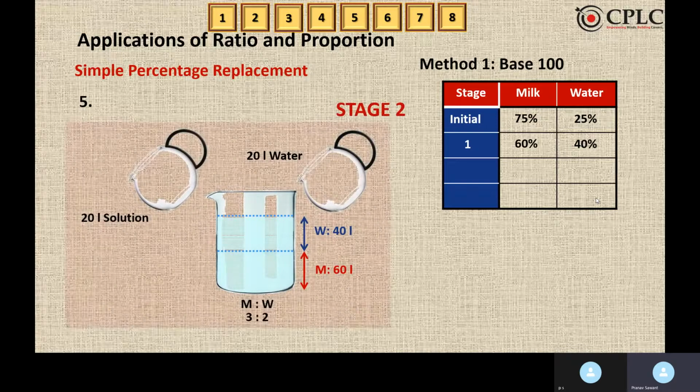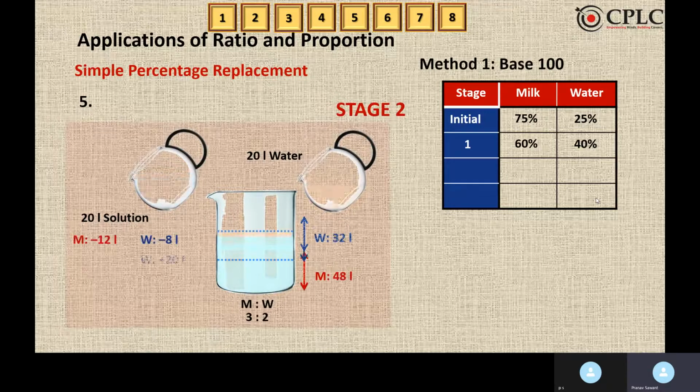Now again, I'll remove 20 liters of solution in the ratio 3 is to 2, because 60 is to 40 is 3 is to 2. That means I am removing 12 liters of milk and 8 liters of water. But I am also adding 20 liters of water to it. Hence now milk and water would become 48 liters and 52 liters respectively. So 48 is to 52, that is milk is to water, the ratio is 12 is to 13. This process is repeated once again.